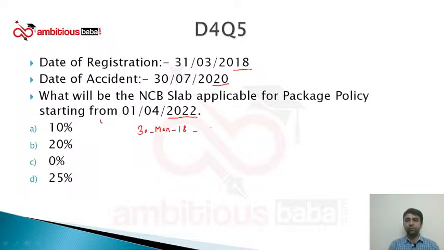The policy will run from 30th of March 2018 to 29th of March 2019. Okay. This is the first year of insurance. Any claim in this policy period? No. Next period will end on 29th of March 2020. Any claim in this policy period?